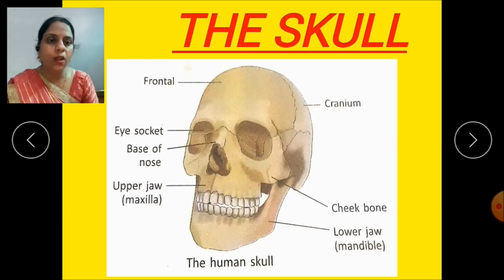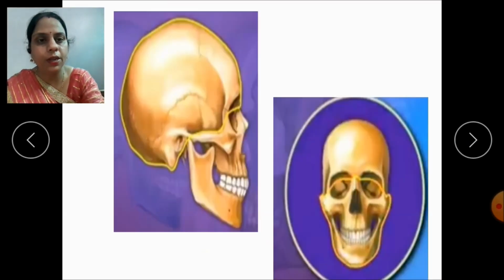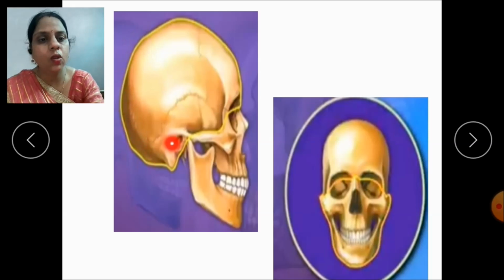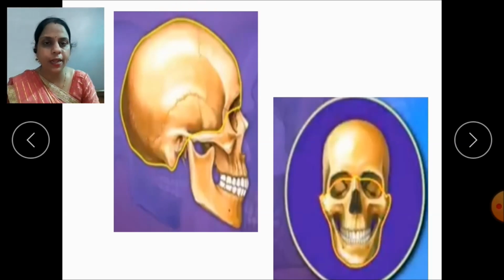Now I'll show you the different parts of the skull. See this part, children. Can you see this part? This part of the skull consists of 8 flat bones. These 8 flat bones are joined together. That means they are interlocked and form the hollow case called cranium. This portion is called the cranium and the bones are called cranial bones.